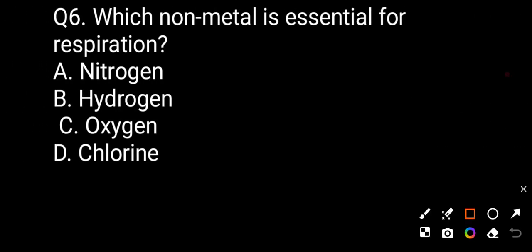Question number six. Which non-metal is essential for respiration? Option A nitrogen, option B hydrogen, option C oxygen, option D chlorine. The correct answer is oxygen. Oxygen is the non-metal which is essential for respiration. We need oxygen for respiration. Without oxygen, respiration cannot continue.